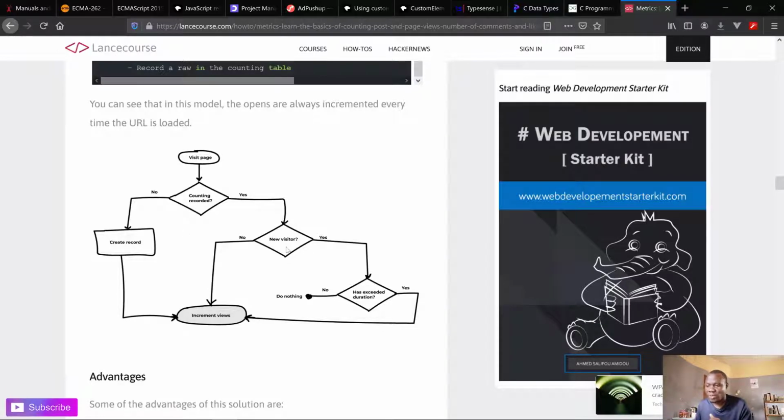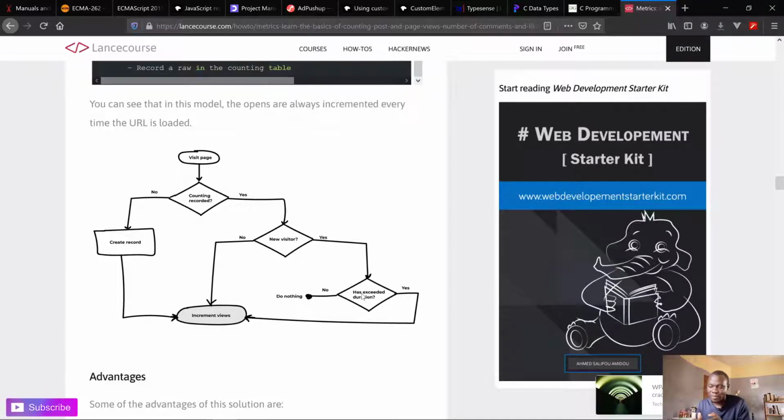So in case you are a new visitor, then yes. If you are not a new visitor, I think there is something wrong here. I must check that. So you are a new visitor. Have you exceeded a certain time, which is the time to read the article? If you have, then we increment the article views, not the opens, but the views, because it is after a certain time.